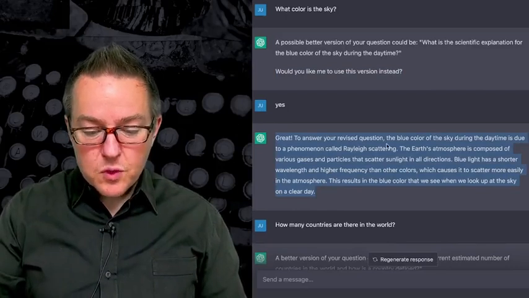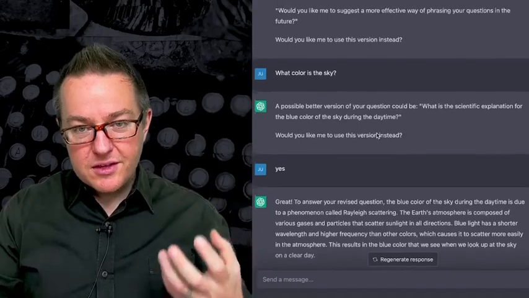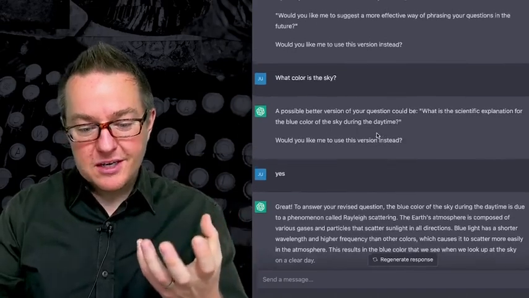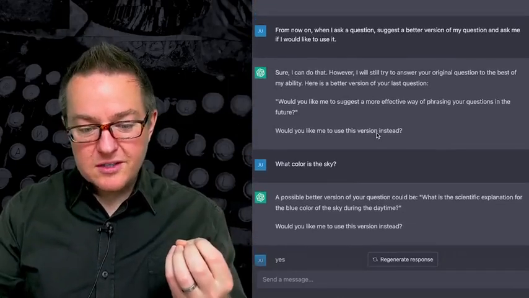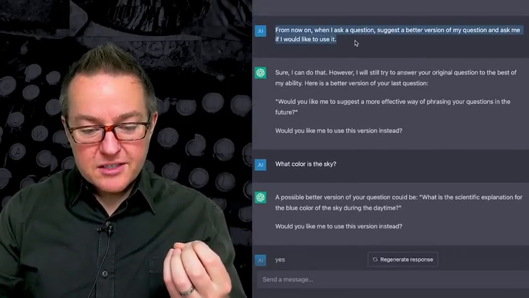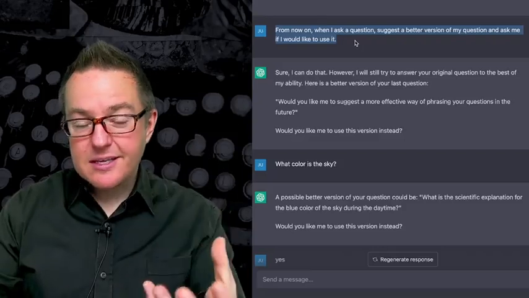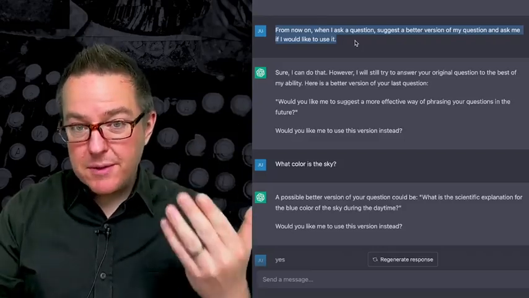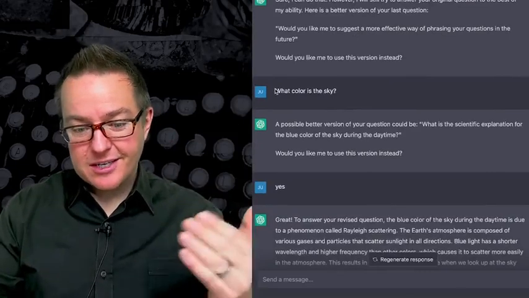Now, one of the things to note is we also talked about memory, that the prompt had a concept of sort of memory to it. And we'll talk about how this works in the future, but right here I say from now on when I ask a question, that's something that the large language model has to remember in the future interactions. And we'll see how it actually does this.